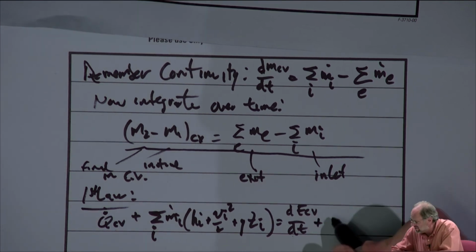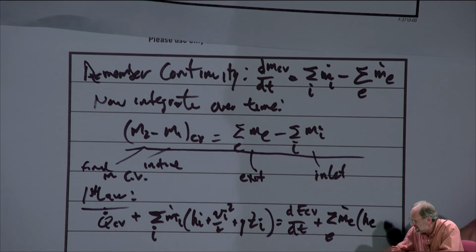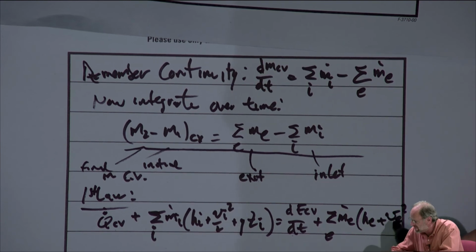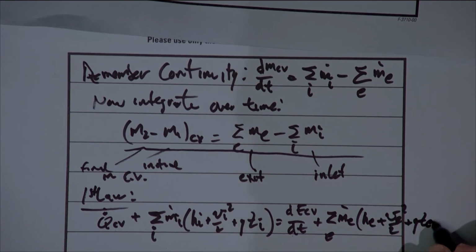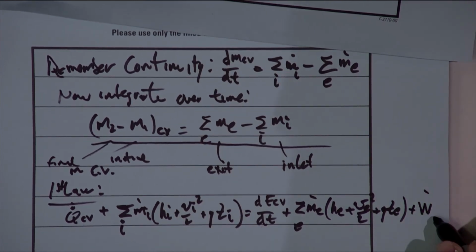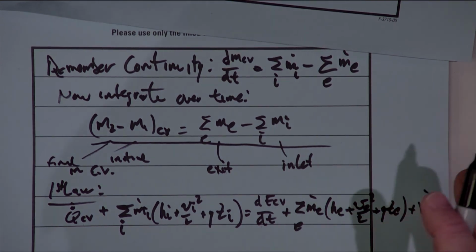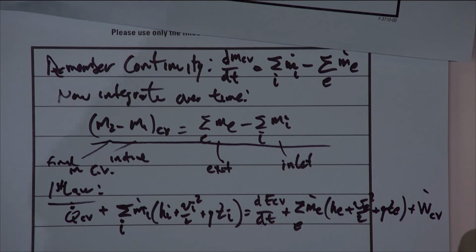And then we also have the exit terms, so the sum over all exit flow paths of m dot e, times h_e plus V_e squared over 2 plus g z_e. And then we add to that the rate of work of the control volume. So this is the general form of the first law. Again, it's not the single stream steady flow, it's not the steady flow, it's just the general flow.